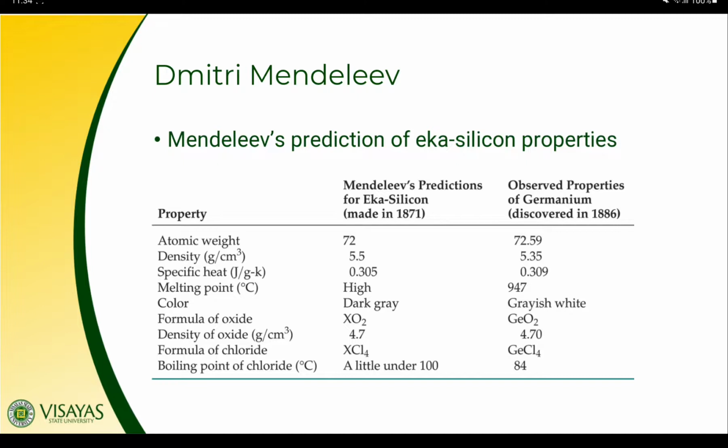Shown in this table is Mendeleev's prediction of the Eka silicon. So when germanium was discovered in 1886, its properties matched with Eka silicon. So here are the properties of germanium compared with the properties of Eka silicon. In the modern periodic table of elements we use, germanium is actually next to silicon. So Dmitry Mendeleev's predictions were correct.